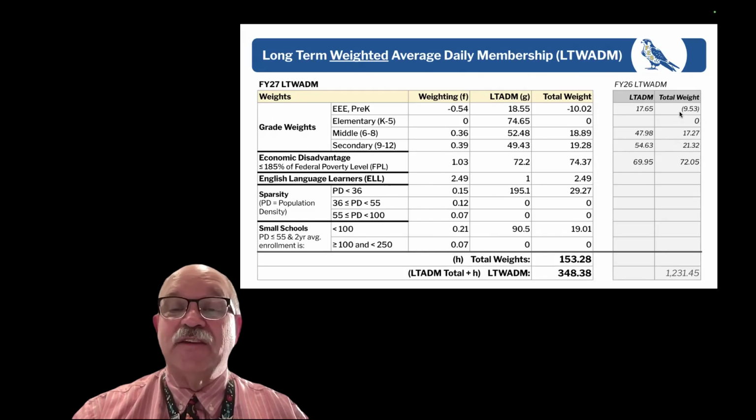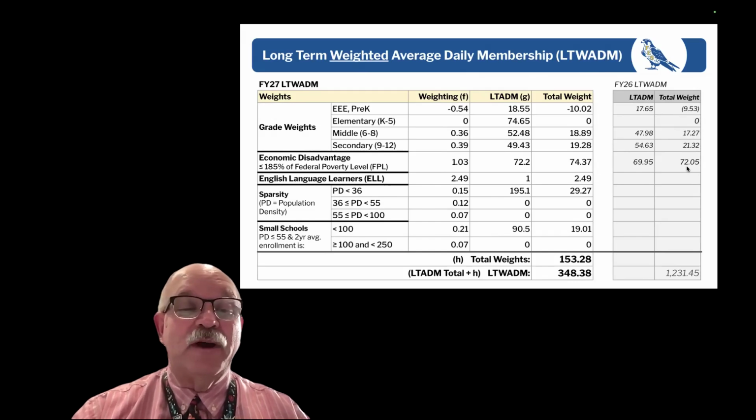So comparing to last year, numbers are pretty close to the same. A little less of a reduction last year for pre-K, a little less weight for middle school students, a little more weight for high school students, and our federal poverty level is relatively the same.